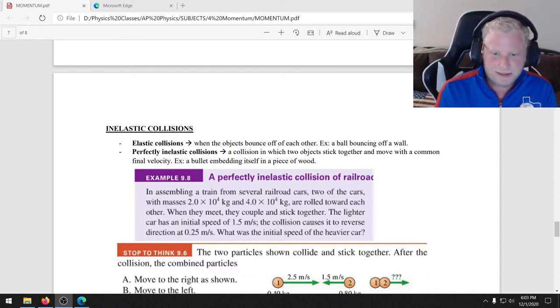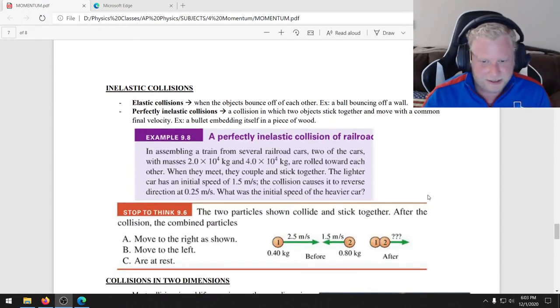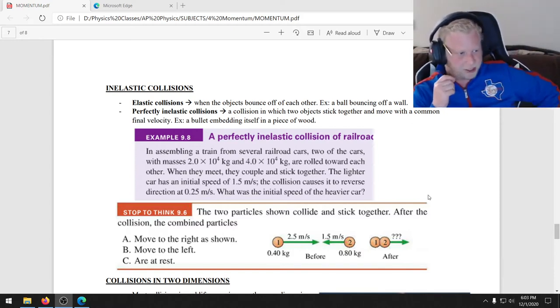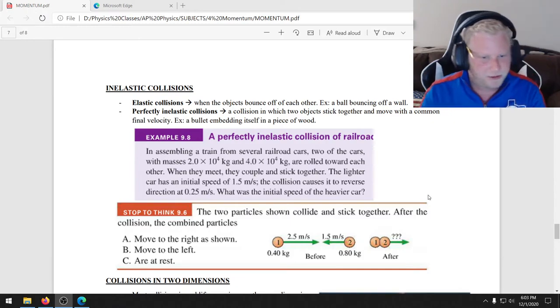So let's take a look at an example of an inelastic collision. Now we already saw one earlier with Bob jumping onto the cart. And what do we notice there? Well, when Bob jumped onto the cart, they stuck together, right? And they were treated as one object at the end. So in your inelastic collisions, these objects move with the same speed, right? They're treated as a single object moving.